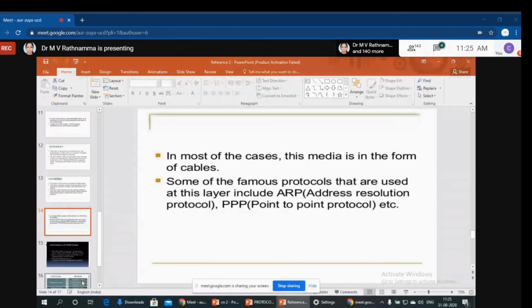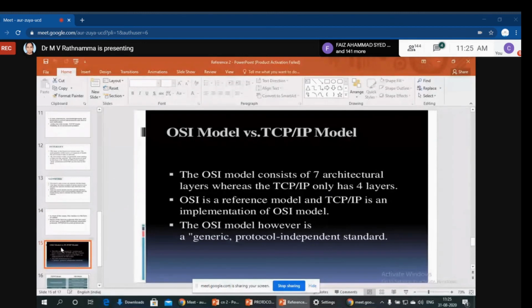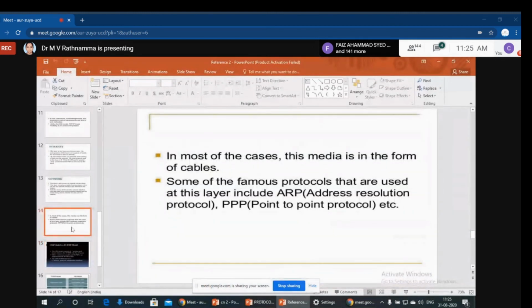Some of the famous protocols are ARP, Address Resolution Protocol, and PPP, Point to Point Protocol. So that is our discussion on the TCP/IP reference model, which contains only 5 layers. That is our second type of reference model.